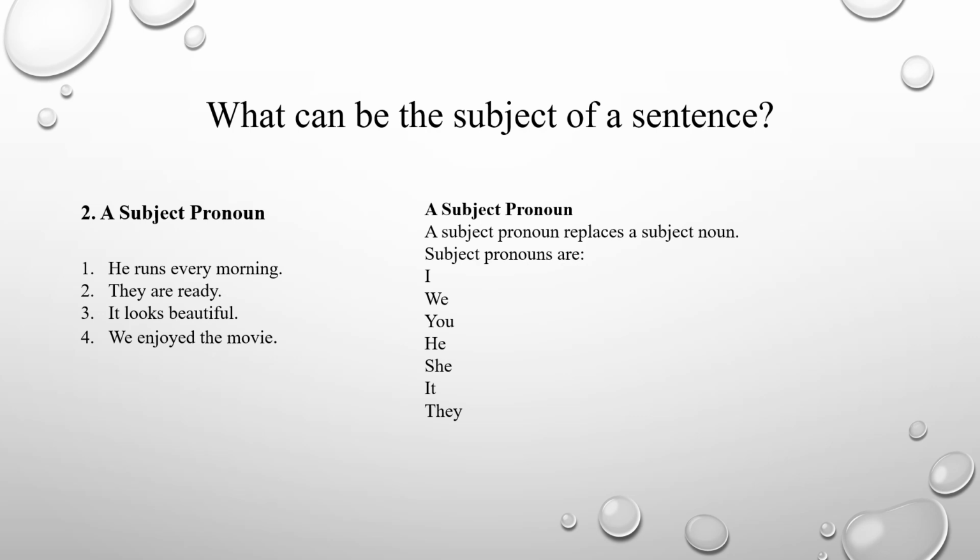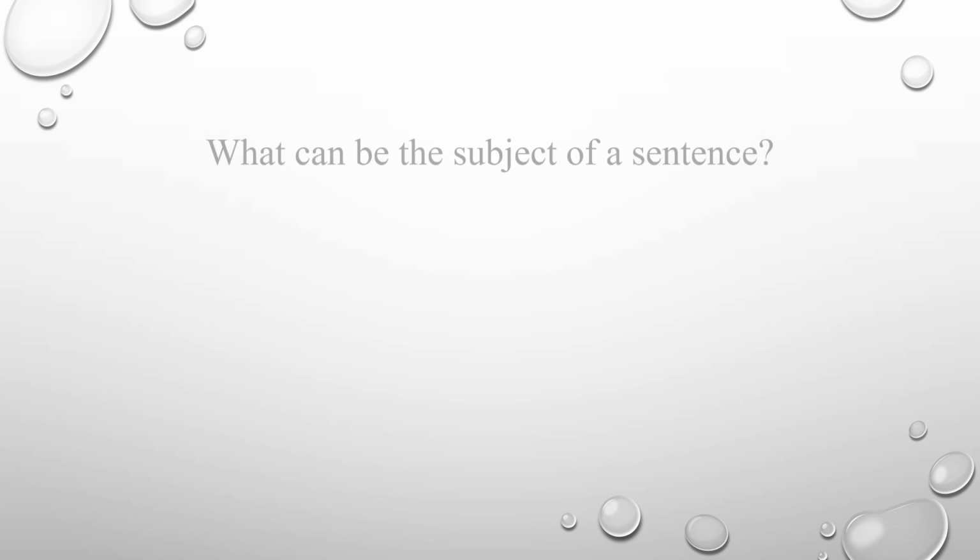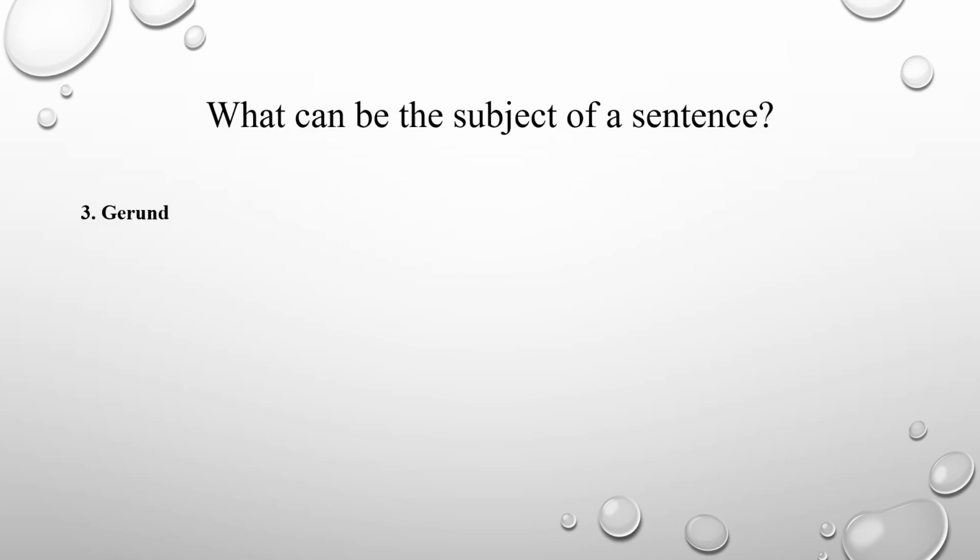And then what else can be the subject of the sentence? Gerund. A gerund can also be the subject of a sentence. But the question is, what is a gerund? A gerund is the ing form of a verb that functions as a noun in a sentence. When we talk about an action, we bring the ing form of that action and we make it the subject of the sentence.